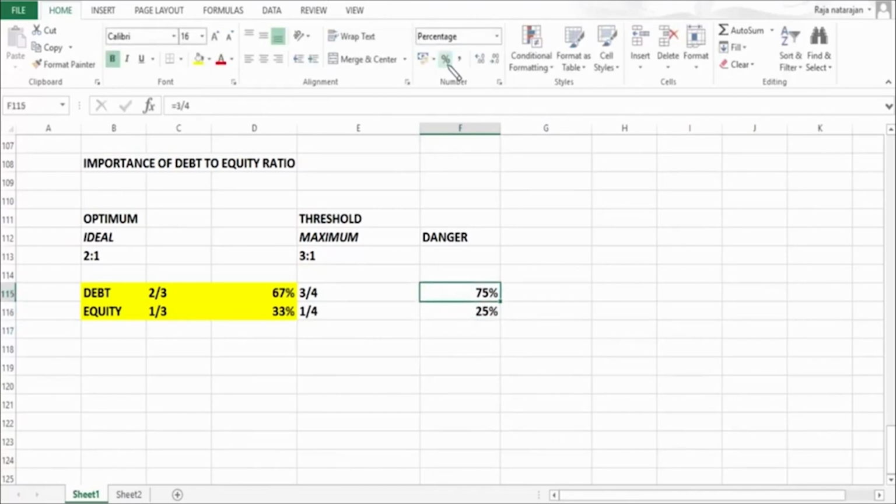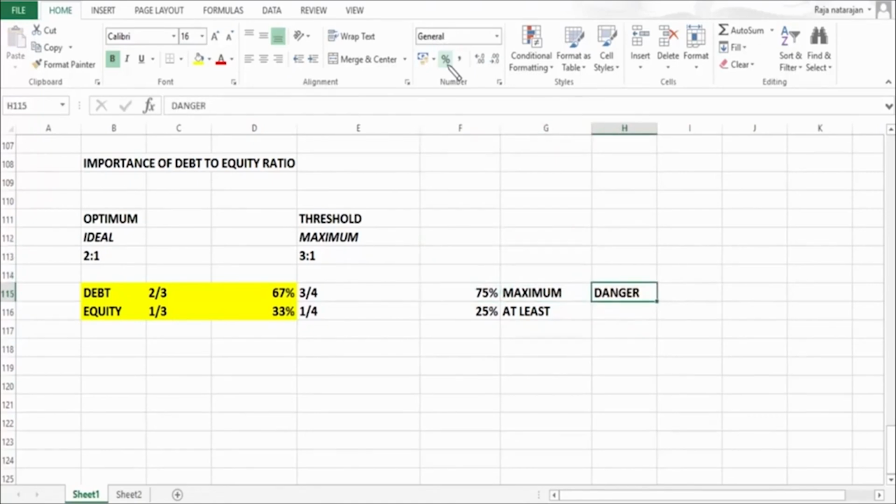So when we raise debt funds in our capital structure, at the maximum the debt can be 75%. It means equity should be at least 25%. The bare minimum of equity has got to be 25%. If a company is going to cross debt level beyond 75%, then that is considered as danger. That's why the ratio greater than 3:1 is considered as dangerous scenario.